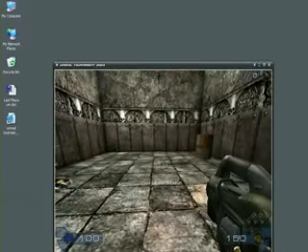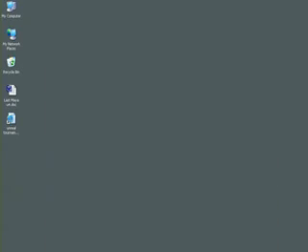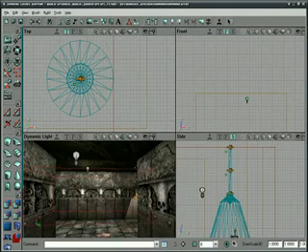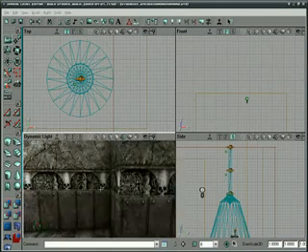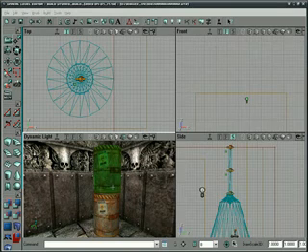That's true. Why don't we just exit real quick and fix that? Yeah, because it's kind of crawling around like the floor's covered in grease, and that's just kind of scary. Yeah, it is kind of scary. So let's move over here. It's a possessed barrel. That's kind of scary.